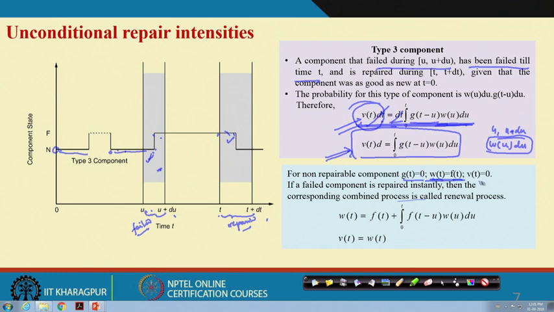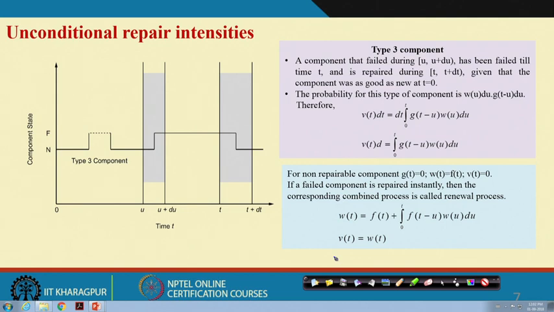Okay. So for a non-repairable component, W(t) equals f(t), which I have already told you, and V(t) will be 0. If a component fails and is then repaired instantly, then the process will be like this: W(t) will be f(t), and V(t) will be W(t).